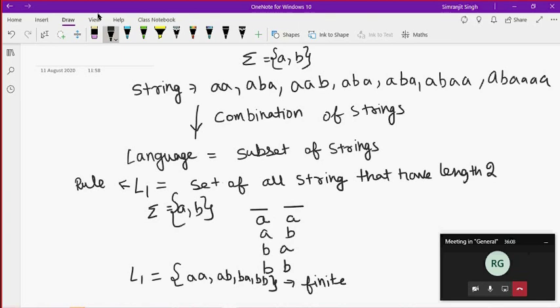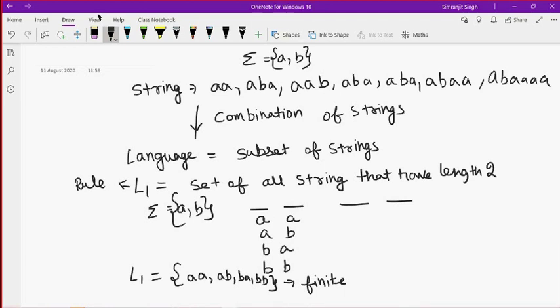How did I get it? If you have studied discrete structures, you know how I'm doing this. At this particular position, there are only two choices possible, A or B. In this place also only two choices are possible, A or B. So if you want to find out a certain permutation and combination and the total number of strings, you can always find it like that.